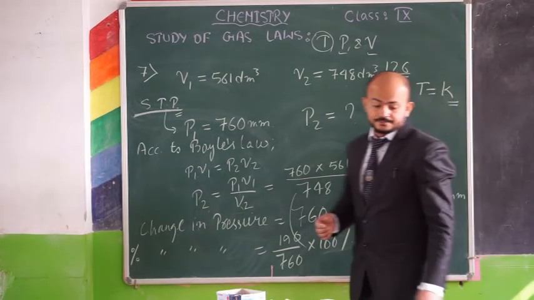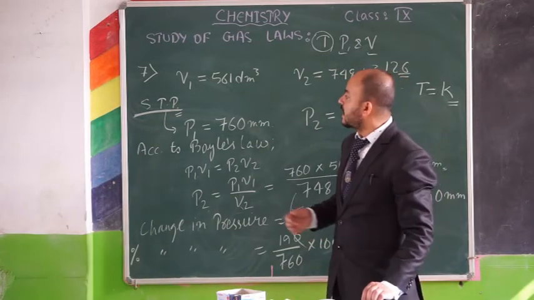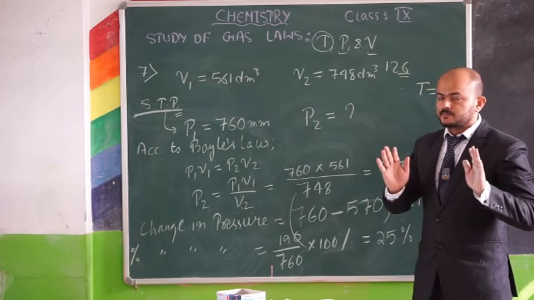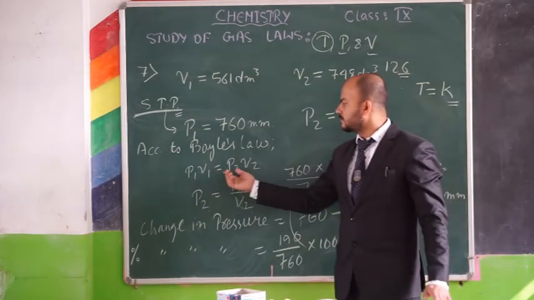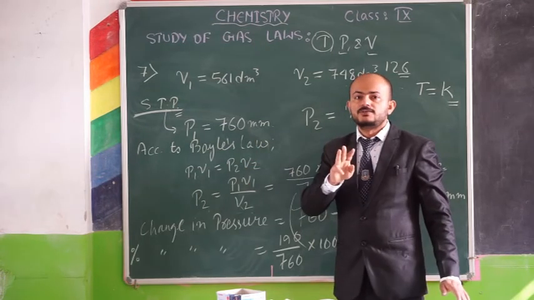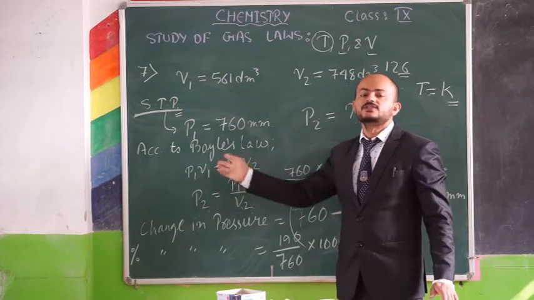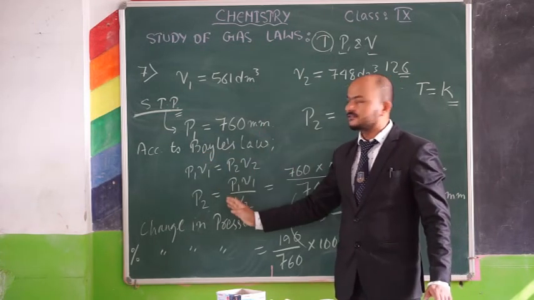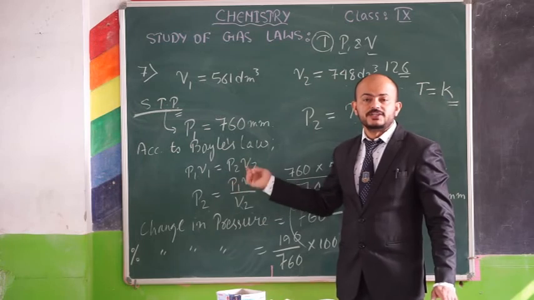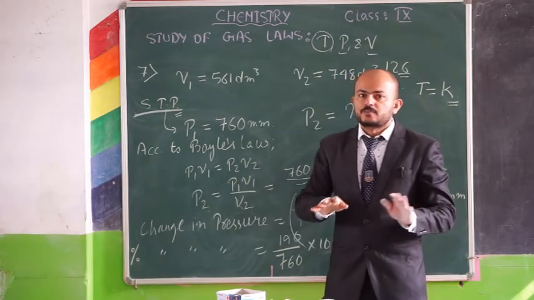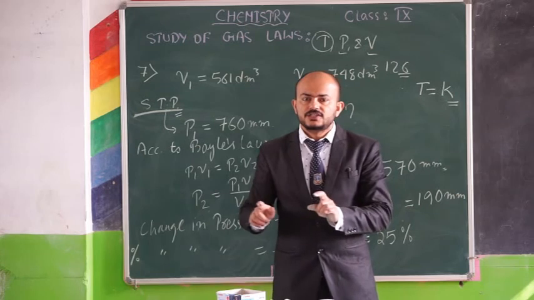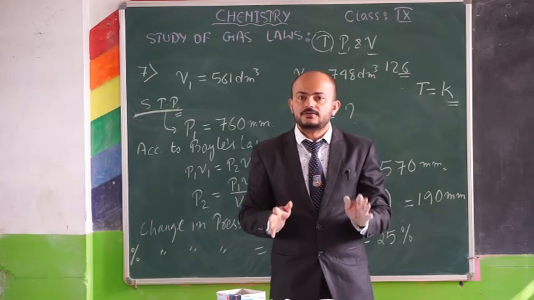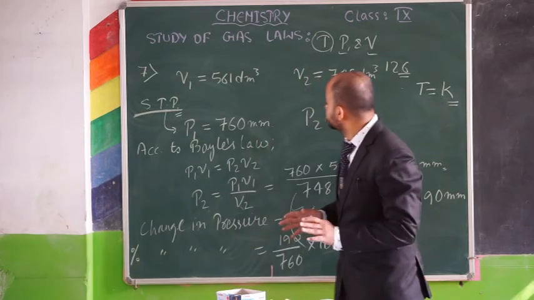Okay, so this is how we apply Boyle's law to solve the numericals. This is very simple. Out of the 4 things, P1, V1, P2, V2, 3 quantities will be given. You need to just calculate the 4th quantity. And you have to be very careful with regard to their units. Whenever you are calculating, pressure has to be in the same unit, and volume has to be in the same unit. Please take care of that whenever you are doing the calculations.